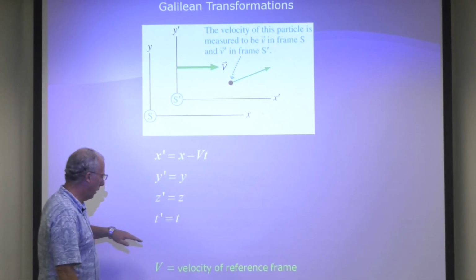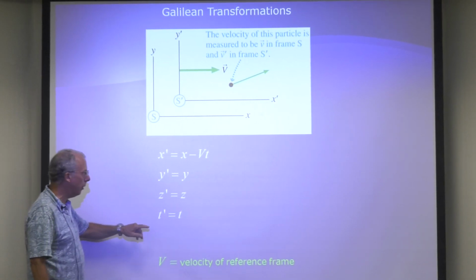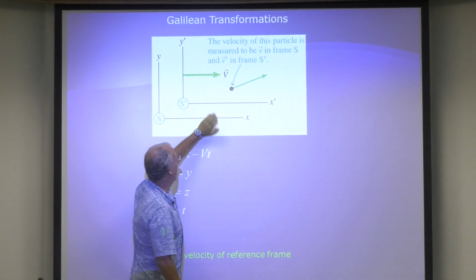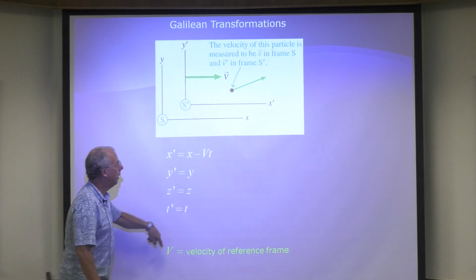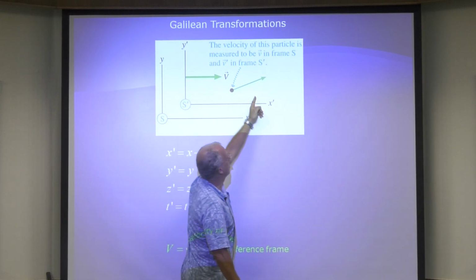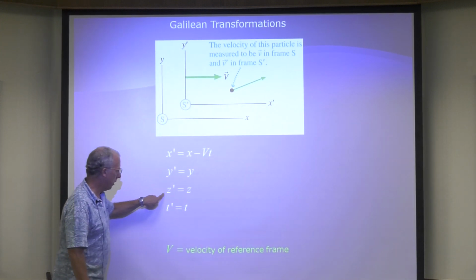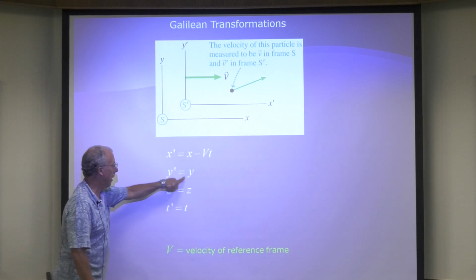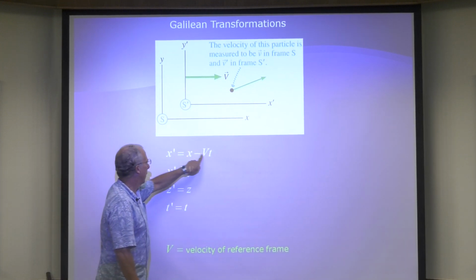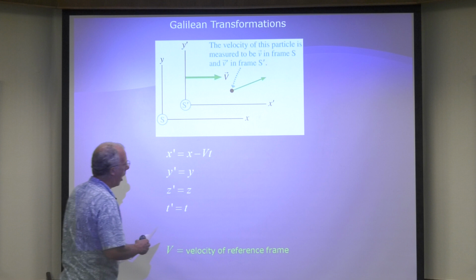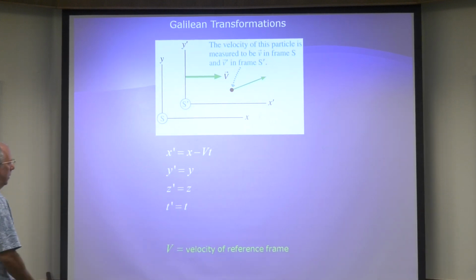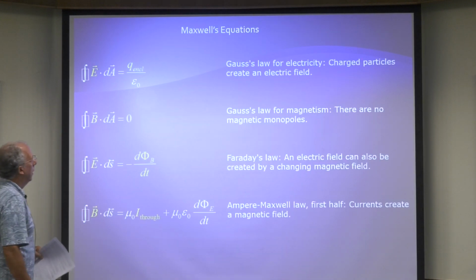the other transformation equations. So everybody assumed that the time in this frame was the same as the time in that frame. Since this is only going in the x direction, the z coordinates are the same, the y coordinates are the same, and this is just the opposite of what I just showed you. Okay. Oh boy.